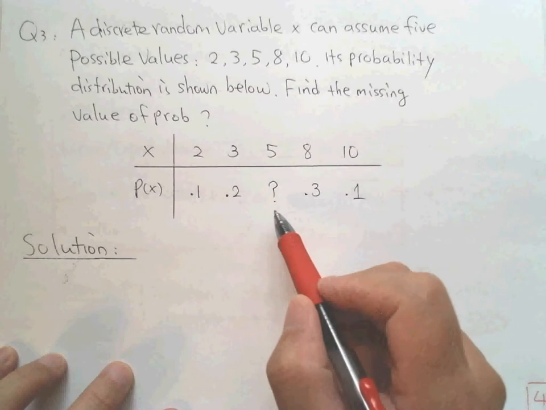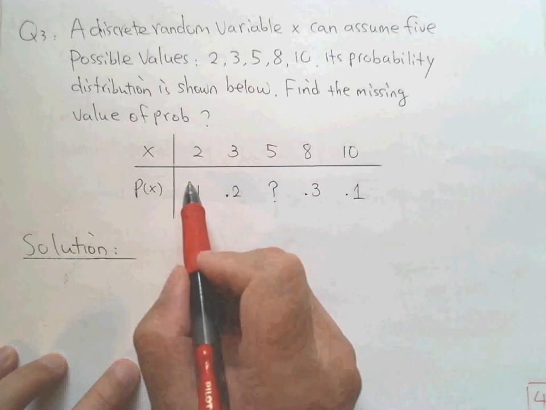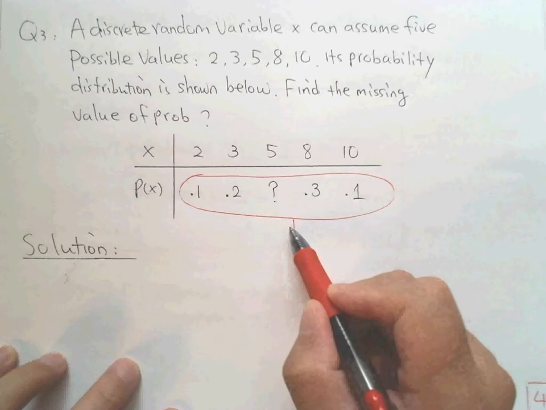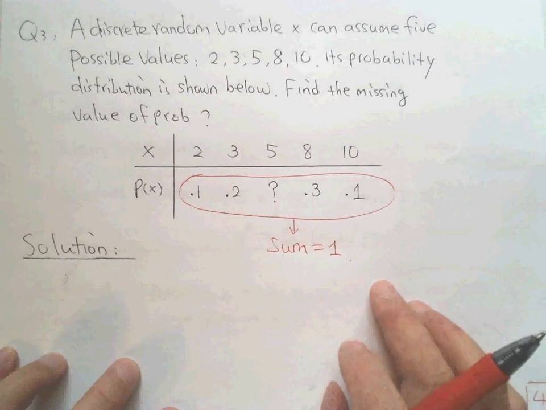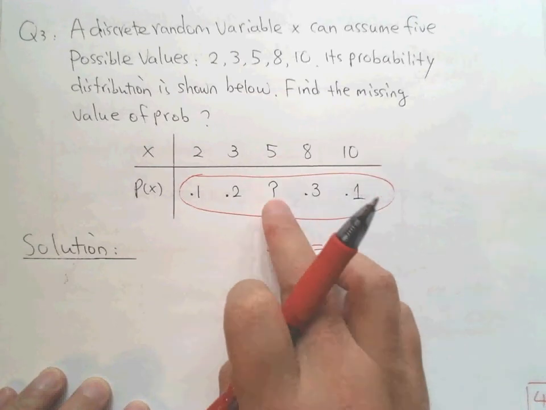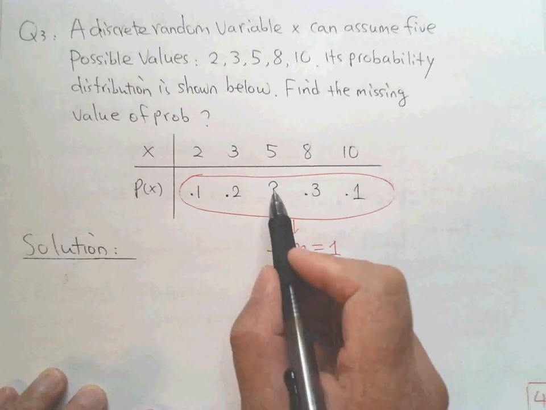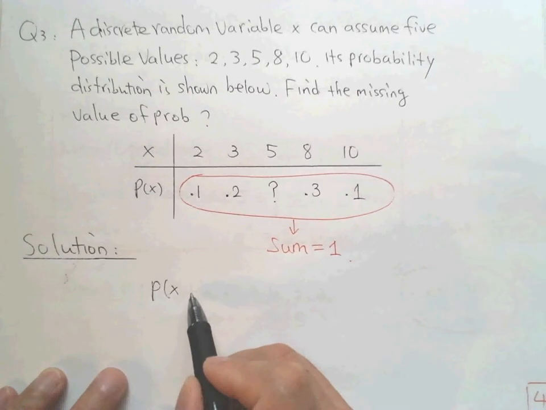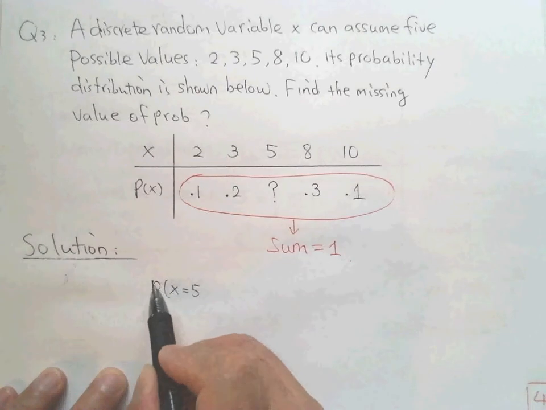How to find this? Do you remember the definition? First, this number should be between 0 and 1. However, that's not useful for you to determine it. The second is: do you remember that all the probabilities or chances put together, I mean you add the sum together, equal 1, 100%? For example, 10% to get this, 20%, 30%, 10%, what is the chance to get the number 5? Everyone knows, right? This value should be the probability that x equals 5.